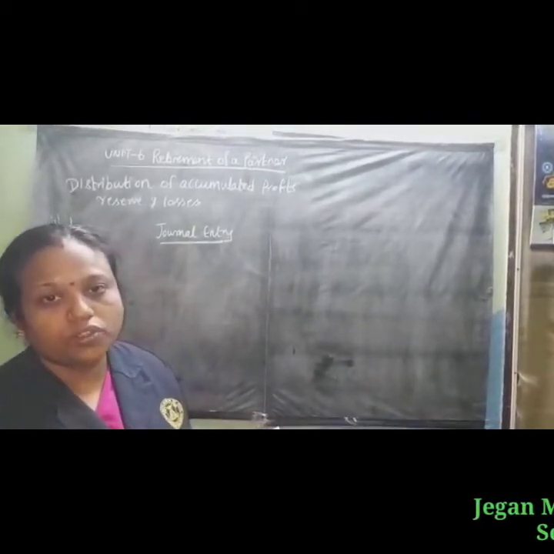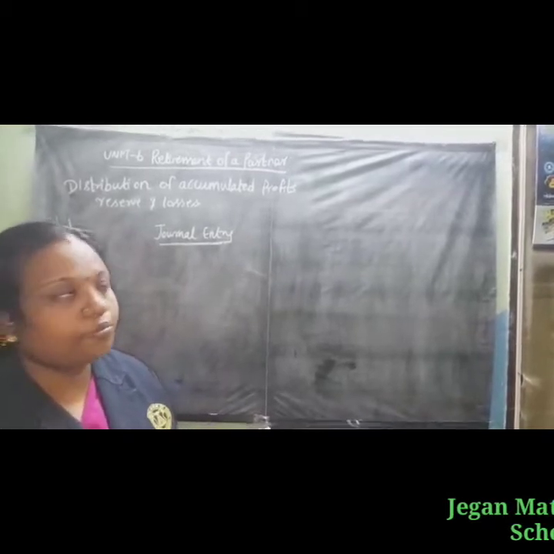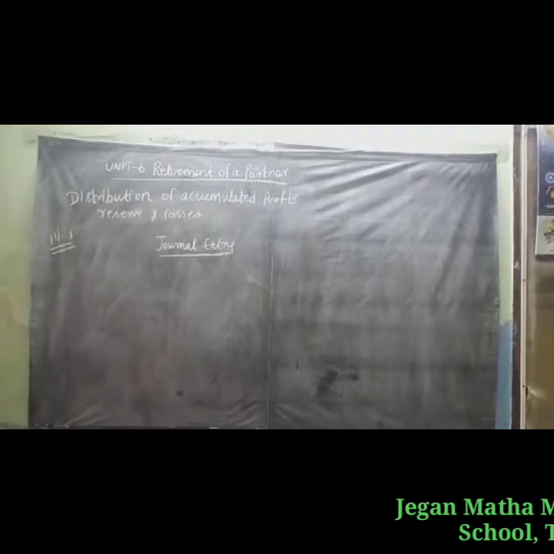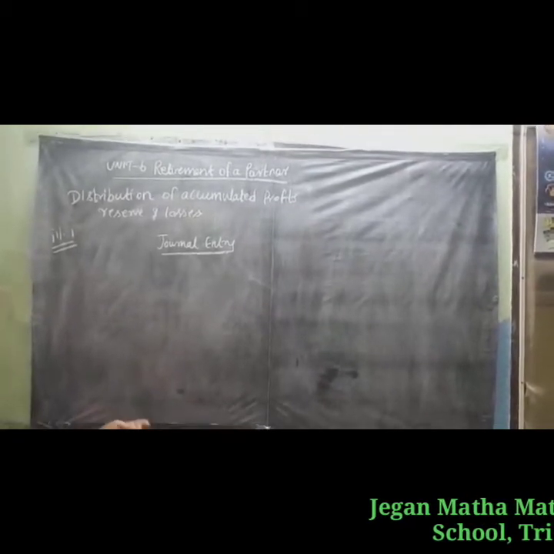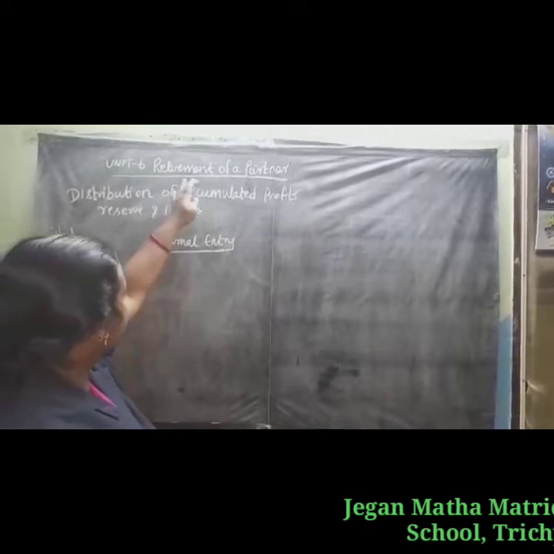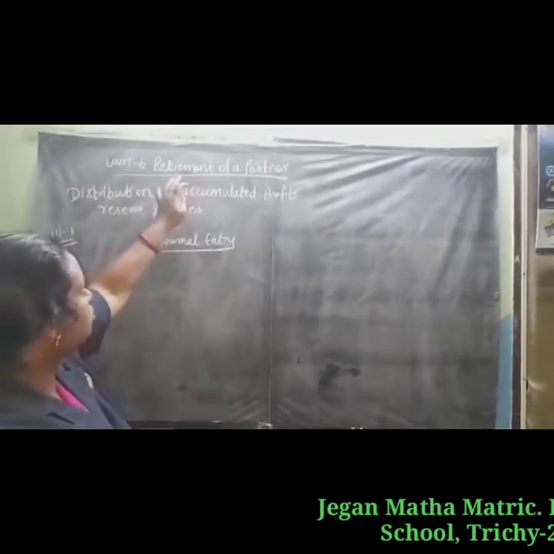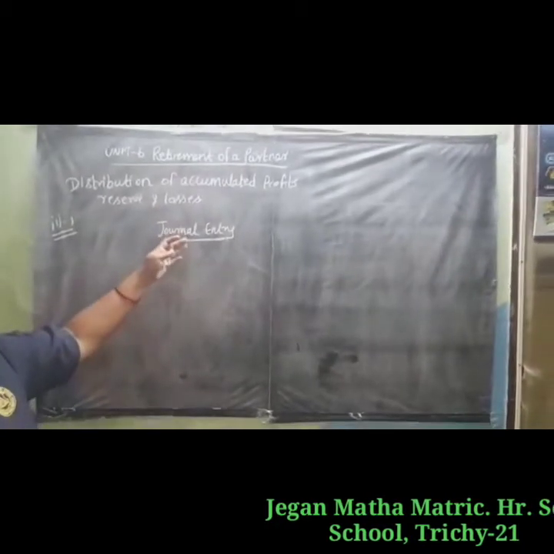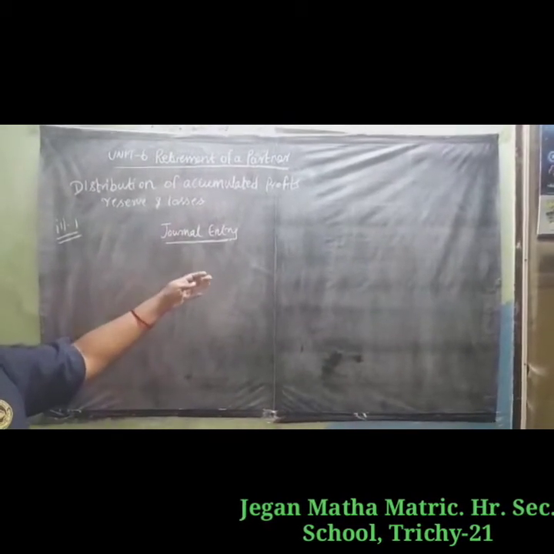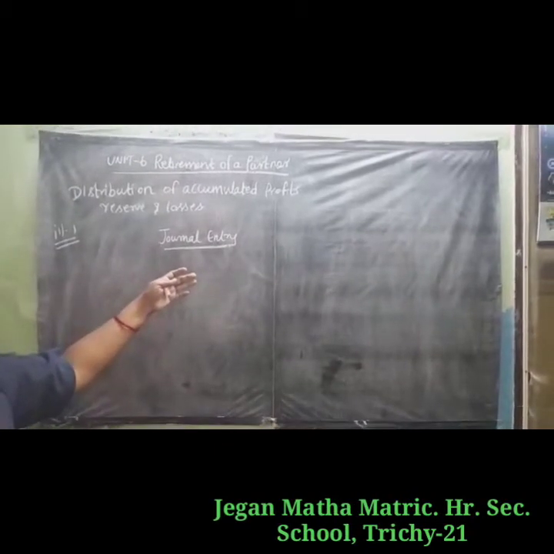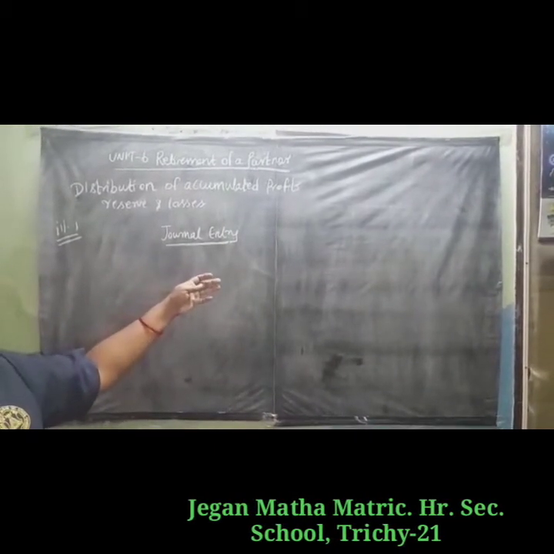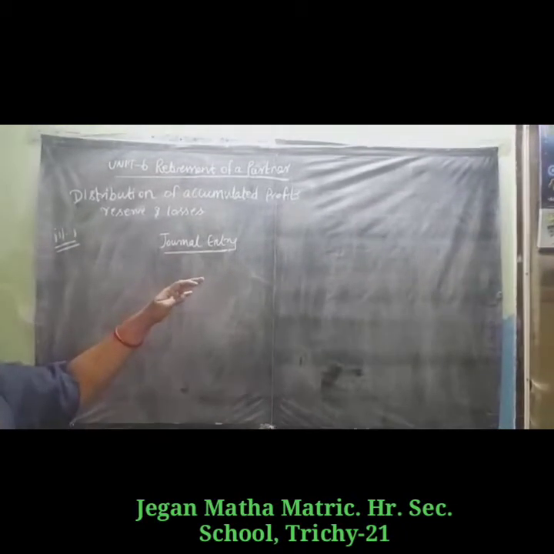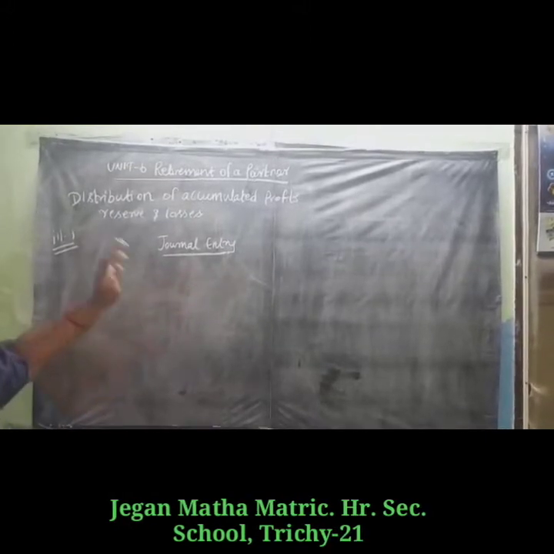In this video we will discuss Unit 6, retirement of a partner. What is retirement? Retirement means when a partner leaves a partnership firm. What are the reasons? The reasons for retirement may be illness, old age, better opportunity elsewhere, or disagreement with the other partners. On retirement of a partner, the existing agreement comes to an end. This is called retirement of a partner.